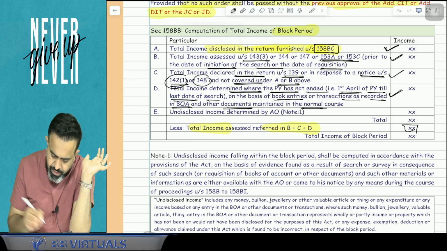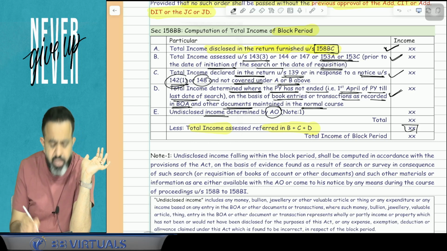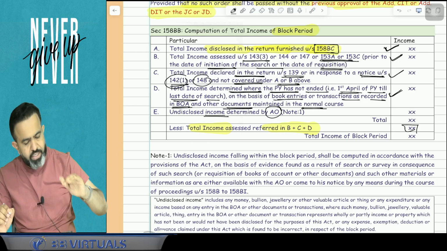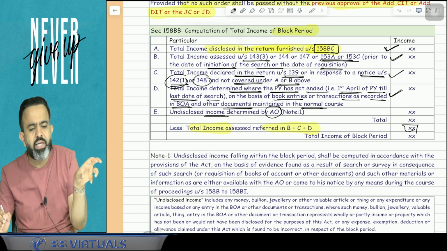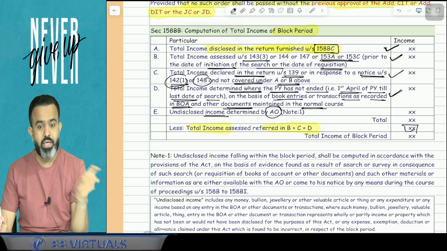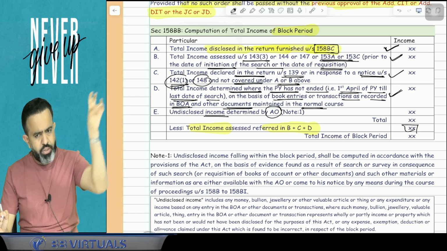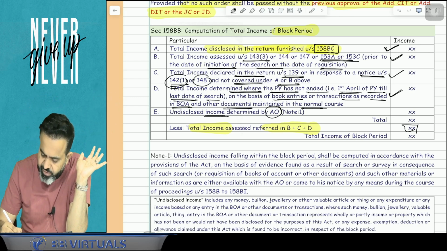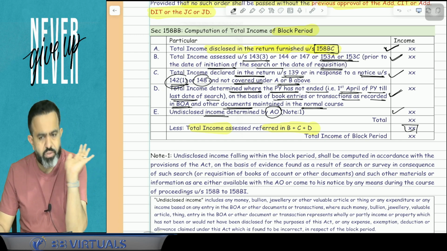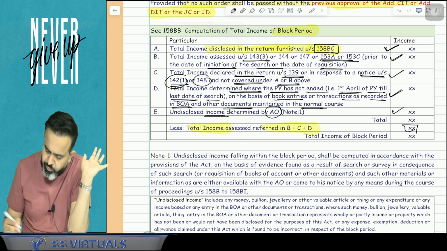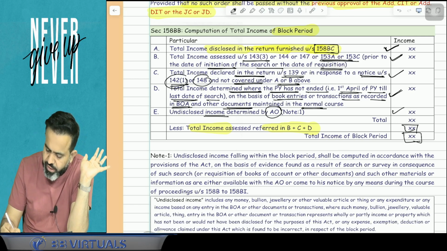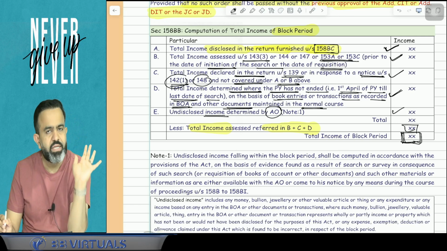And after that guys, if there is undisclosed income determined by the AO, meaning the AO got some income and determined the income, that income will be considered here. So in simple words guys, this income will be your total income of the block period and on that income you have to pay the taxes.